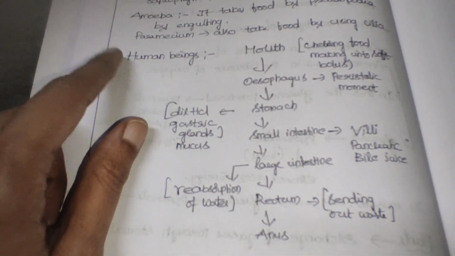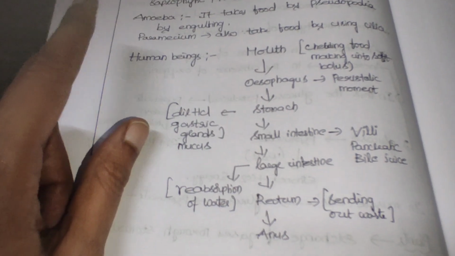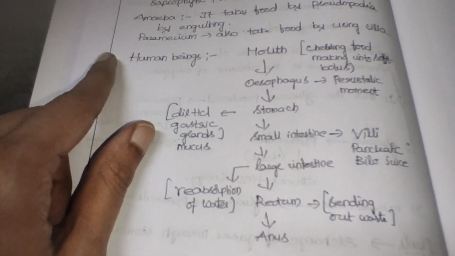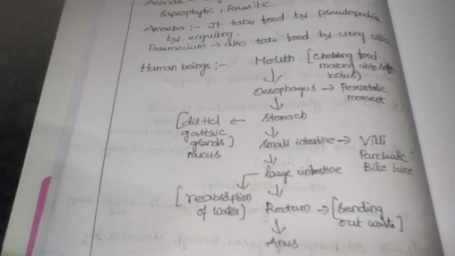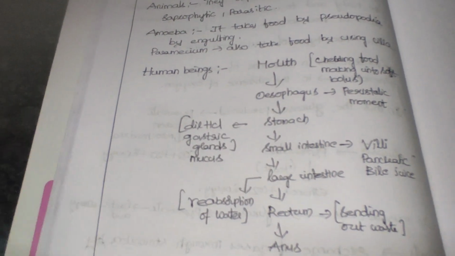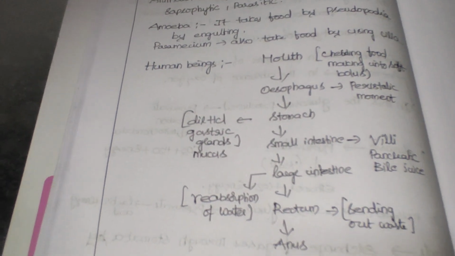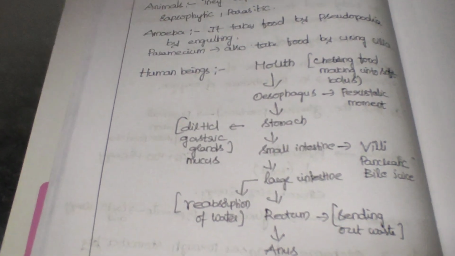Remember the enzymes here: trypsin, pepsin and salivary amylase. They may ask the action of the trypsin and pepsin will help in the digestion of proteins, and salivary amylase converts the starch into sugars.